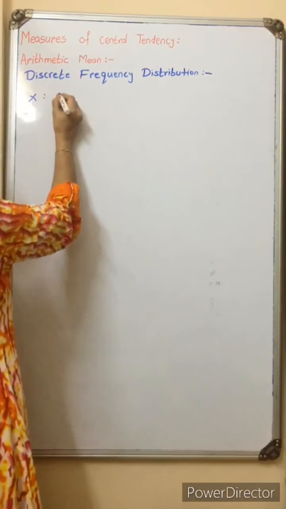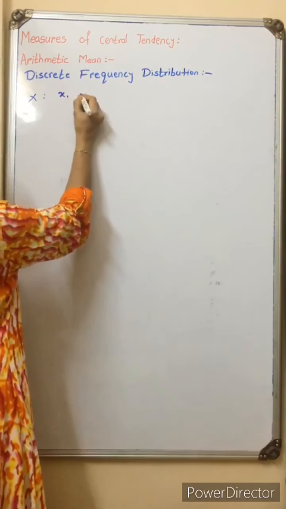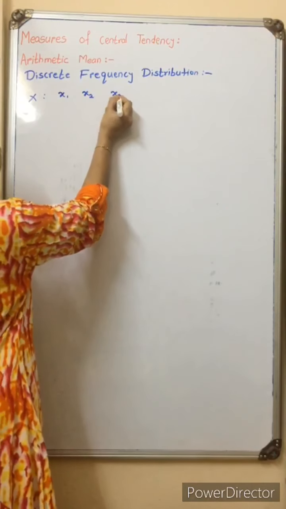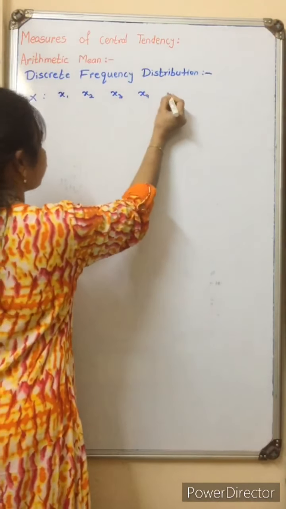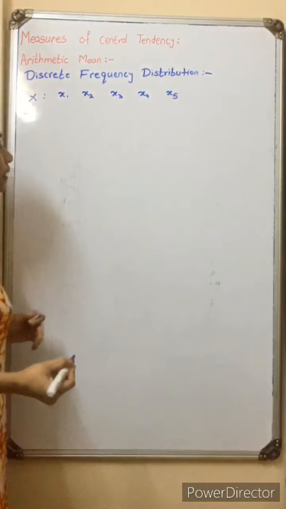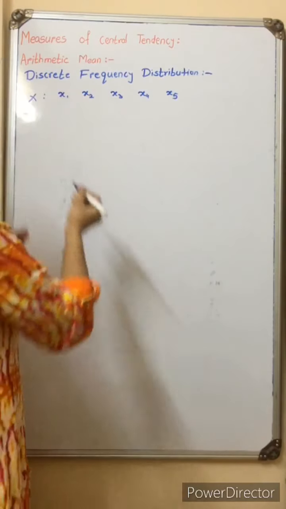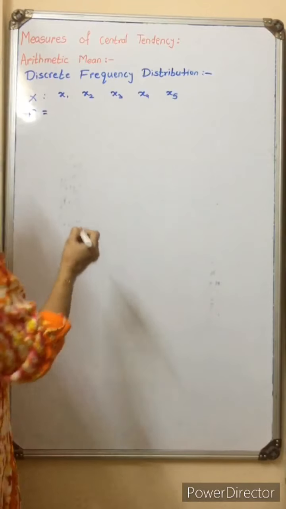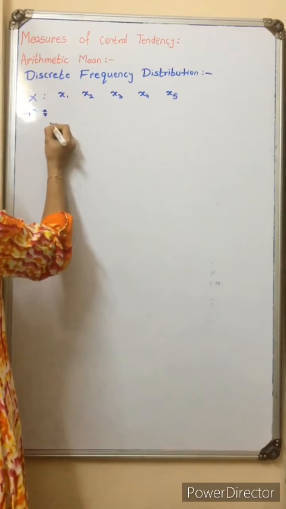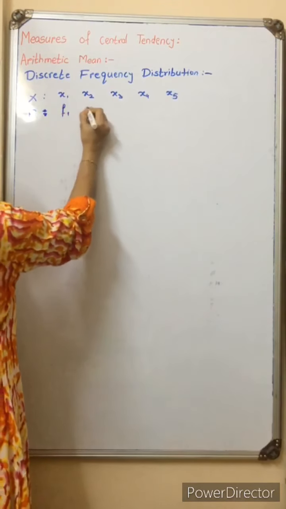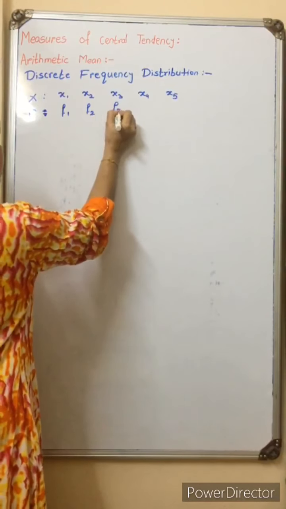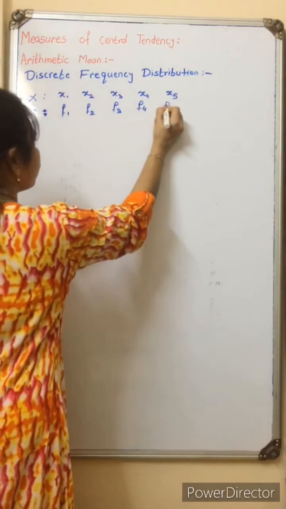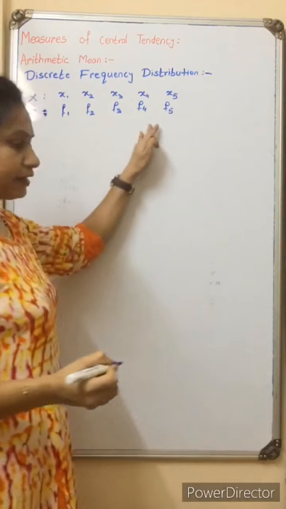For the x variable, we have values x1, x2, x3, x4, x5, correct? And for the respective values, we are given the frequencies f1, f2, f3, f4 and f5.